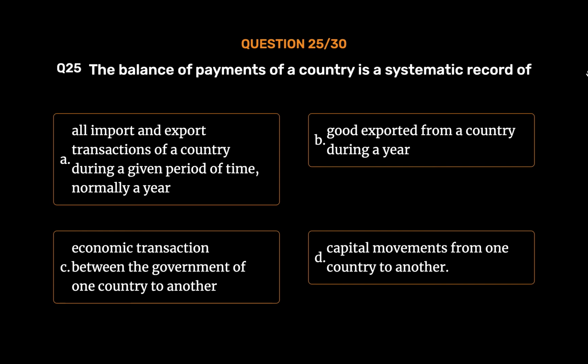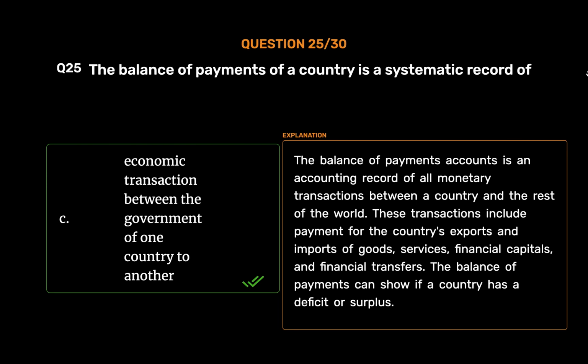The correct answer is option C. Economic transaction between the government of one country to another. The balance of payments accounts is an accounting record of all monetary transactions between a country and the rest of the world. These transactions include payment for the country's exports and imports of goods, services, financial capitals, and financial transfers. The balance of payments can show if a country has a deficit or surplus.